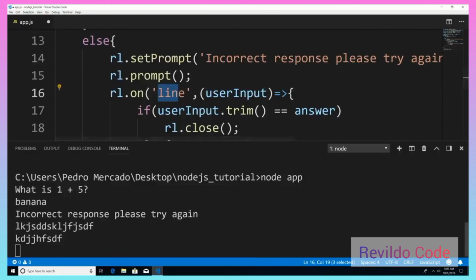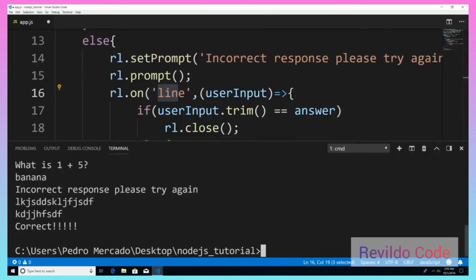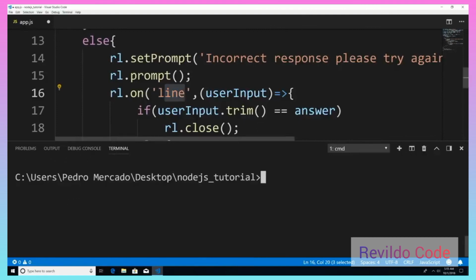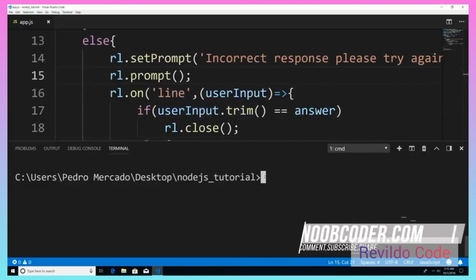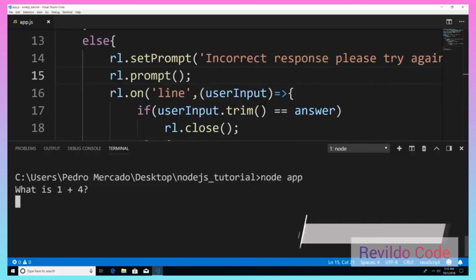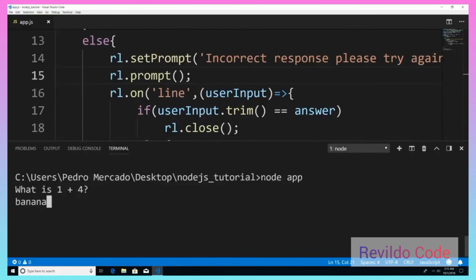So let's take a look at this in action. I'm going to clear the terminal, and before I execute, let me save. Control S to save. And now I'm just going to hit node app. And it's going to say, what is 1 plus 4? And I'm going to say banana. Incorrect response.